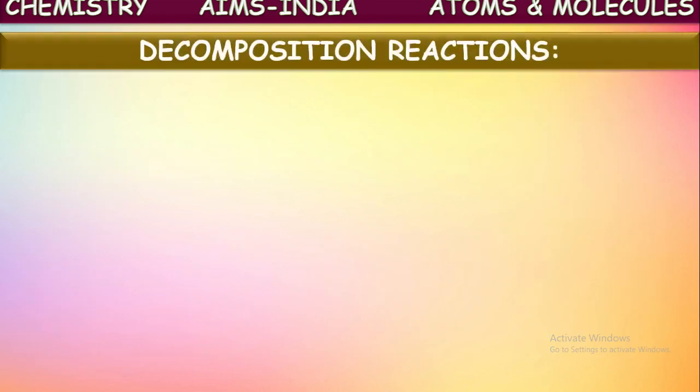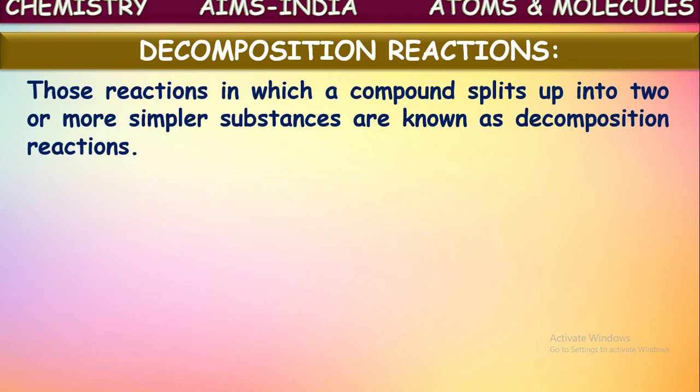Next type of reactions, chemical decomposition reactions. The reactions in which a compound splits into two or more simpler substances are known as chemical decomposition reactions. So what is happening in these reactions? Quite opposite to combination reactions. We told in the combination reactions, two or more substances combine together to form a single product. That is called combination reaction.